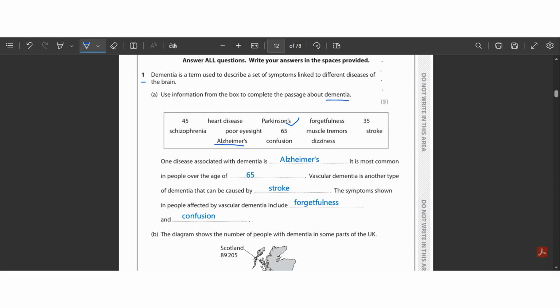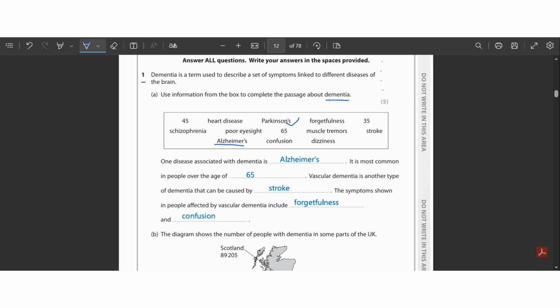All right. So the symptoms shown in people affected by vascular dementia include forgetfulness and confusion. These two are very common symptoms of Alzheimer's and vascular dementia. And why? Because these both relate with the loss of memory and the loss of ability to think normally.